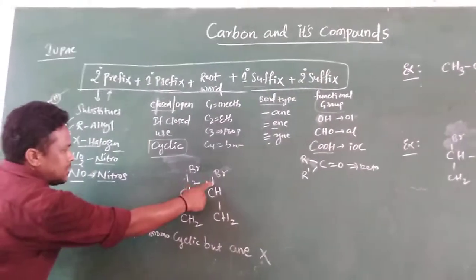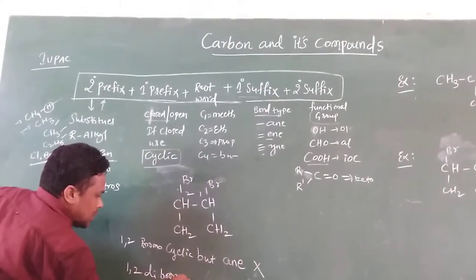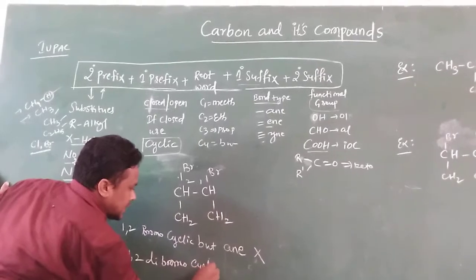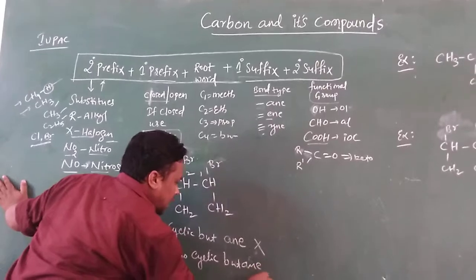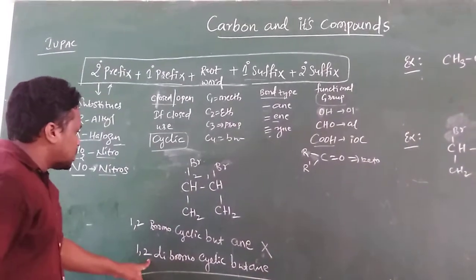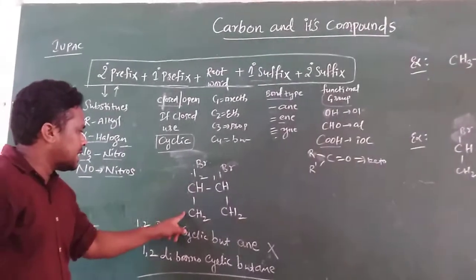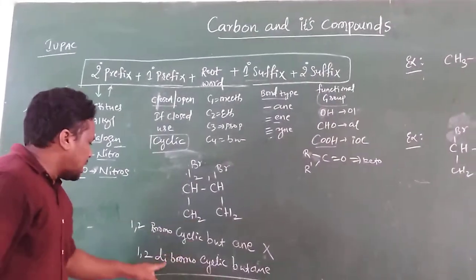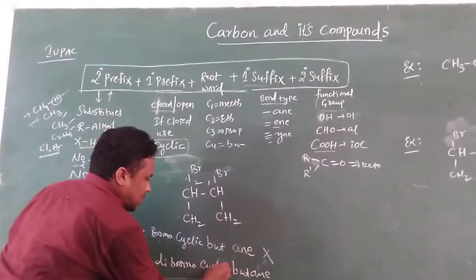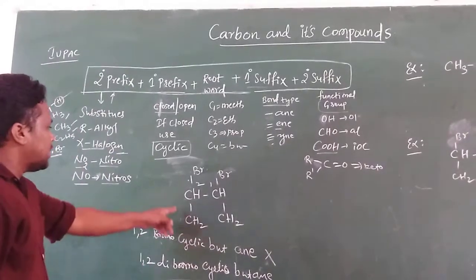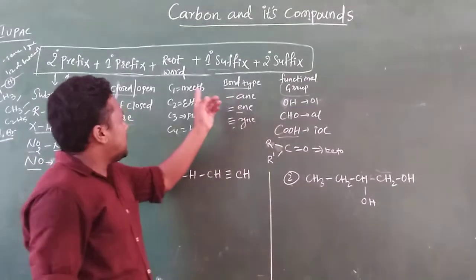How many bromines? Two, so 1, 2-dibromo. Cyclobutane. What is the IUPAC name for this compound? 1, 2-dibromo. Why do we have to use cyclo? It means it is a closed chain structure. 1, 2-dibromocyclobutane is the IUPAC name for this. We have already discussed this.